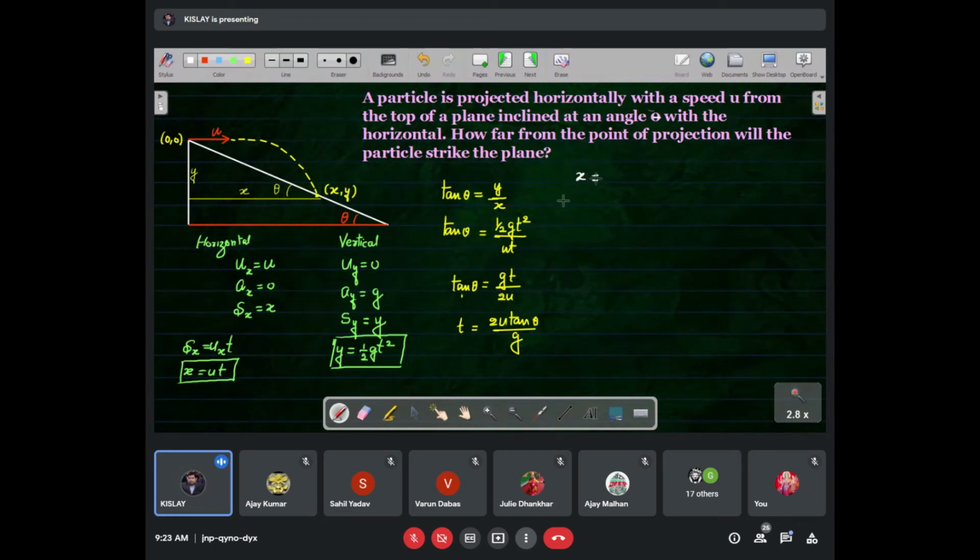Here we have calculated x, but time is not known. Now we have calculated time. So we must find x in terms of these values. If we put the value of t here, we will get 2u square tan theta upon g. Am I right?